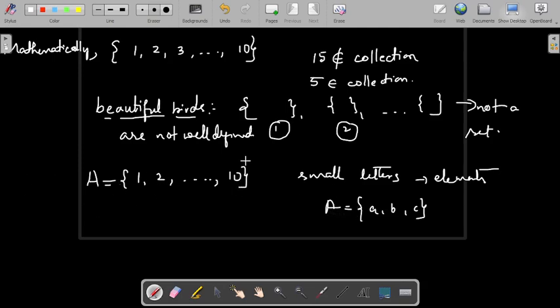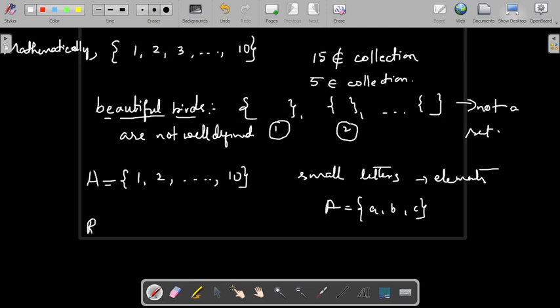And sets are always represented using these flower braces. These are the flower braces. We don't use open parentheses, we don't use square brackets. We will be using flower braces, or flower brackets, to represent the members of a set. Members are enclosed within the flower braces.